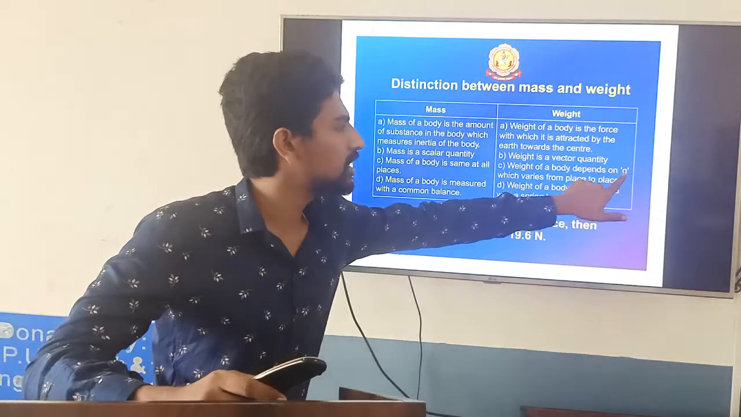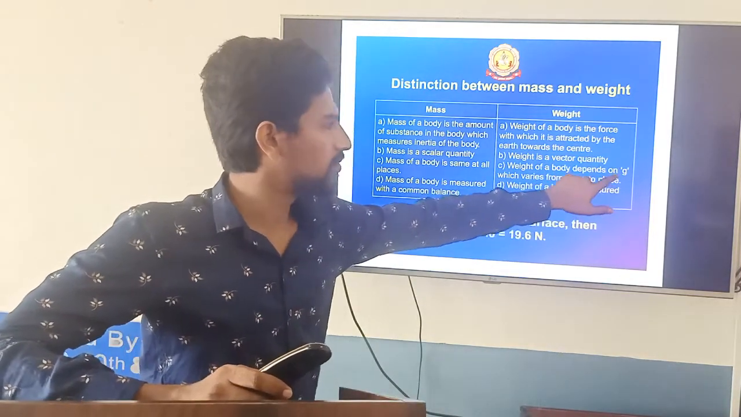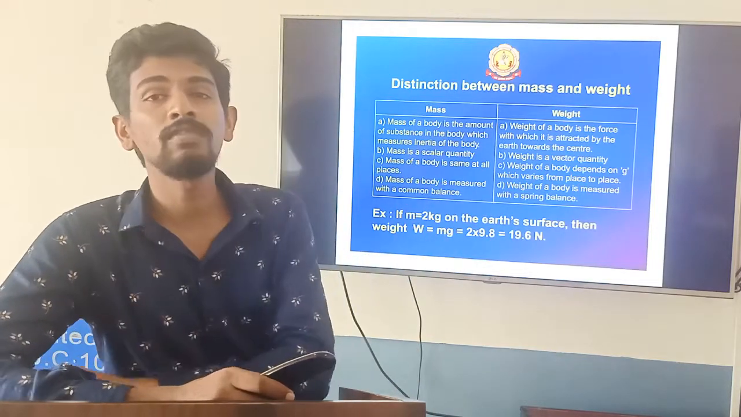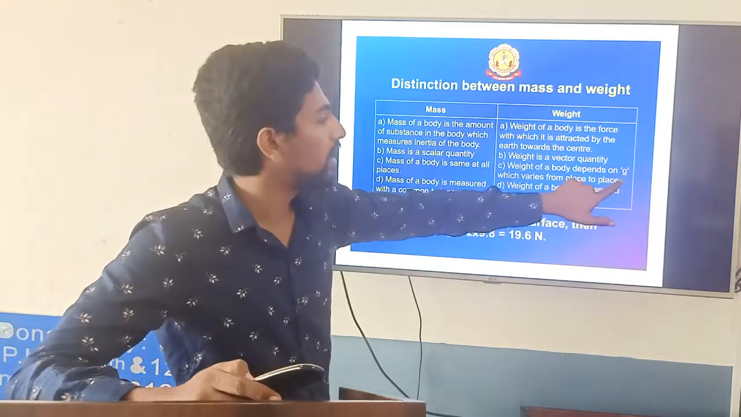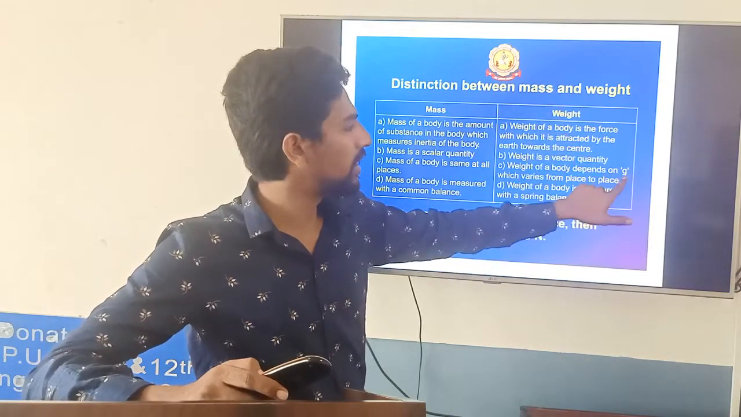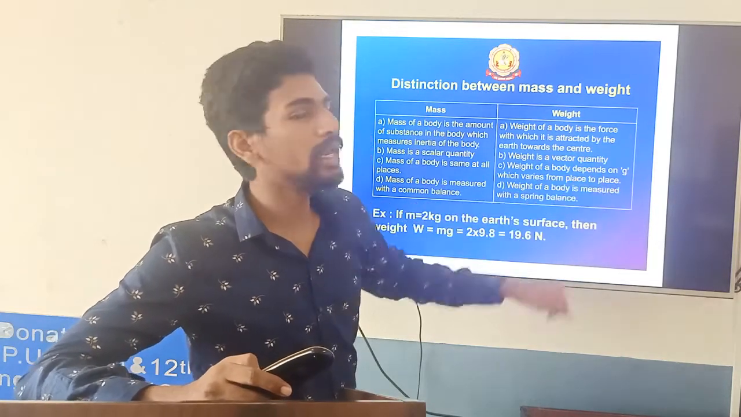g means acceleration due to gravity. On the surface of the earth, at different places, g is different. For example, at the equator g is different, and at the North Pole g is different. So weight varies.